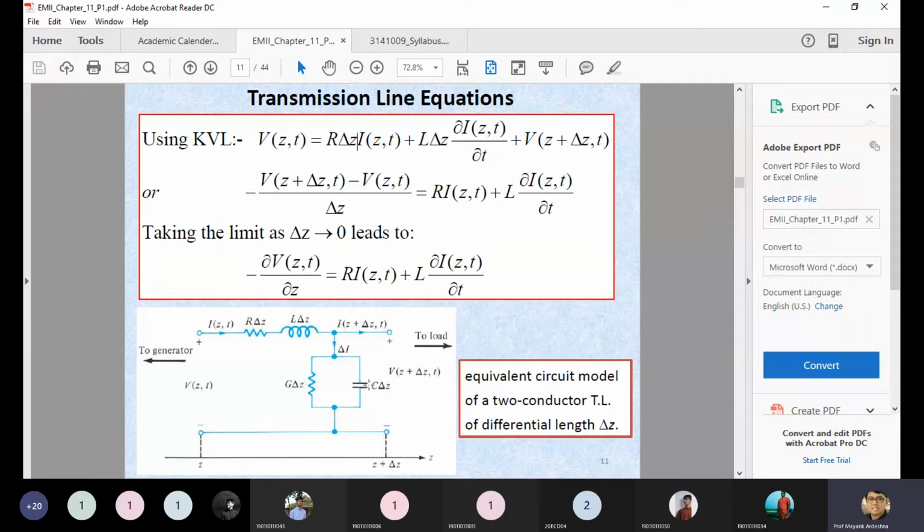But we are interested in finding the potential, so the easy way is to mention V(z plus delta z, t). This is the voltage that appears at location Z plus delta Z, and they are in parallel connection. So mentioning V(z plus delta z, t), or the multiplication of G and delta I, and C and delta I, both are similar. So this is the KVL for this particular loop.